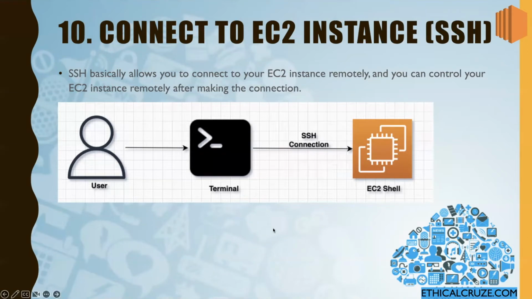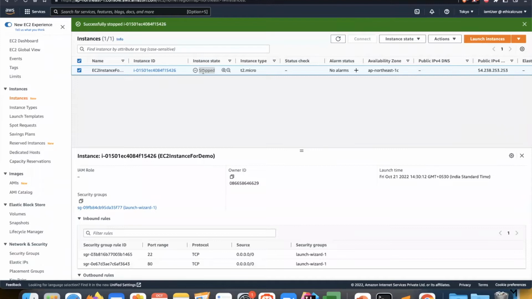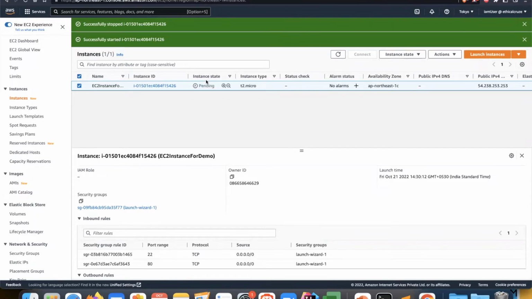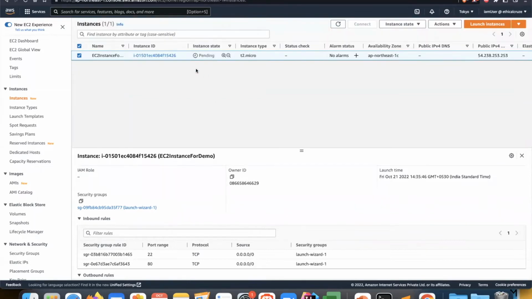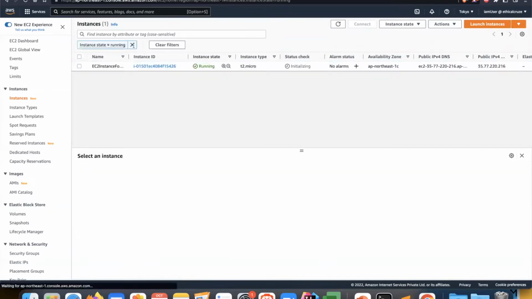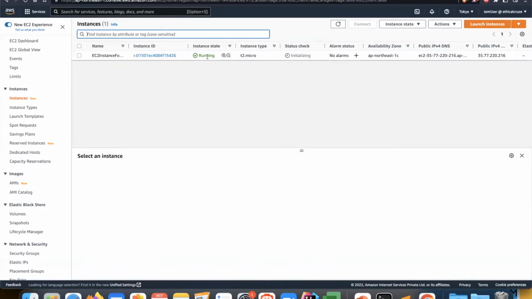First of all, before connecting to EC2, we'll make sure that our machine is in running state. So first check the state of the EC2 instance. Here we can see that the instance state is stopped because we stopped it. So I'll start it. You can see the instance state is pending. In the meantime, you can play around here as well. Now you can see it is in running state. So now we'll go to the terminal to connect with this EC2 instance.